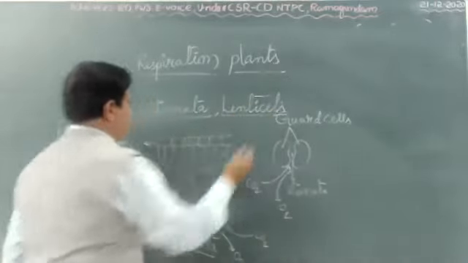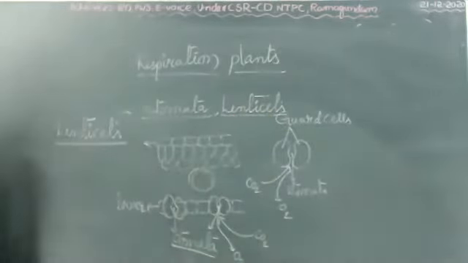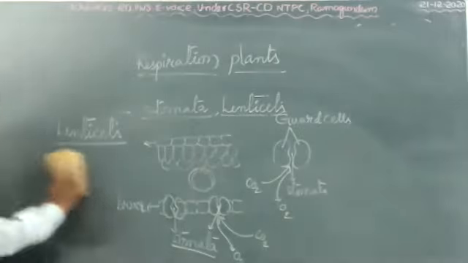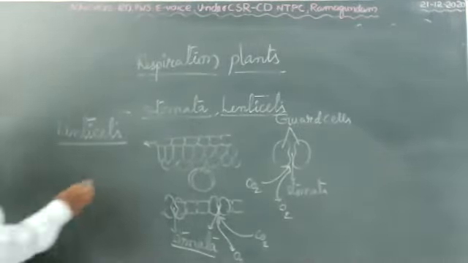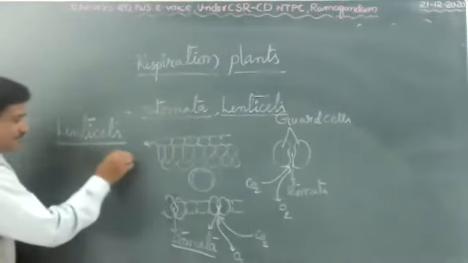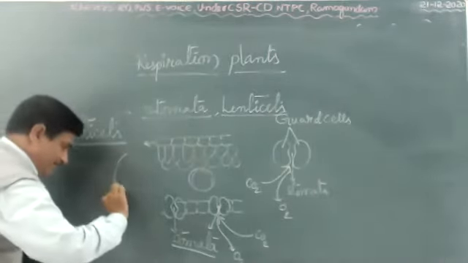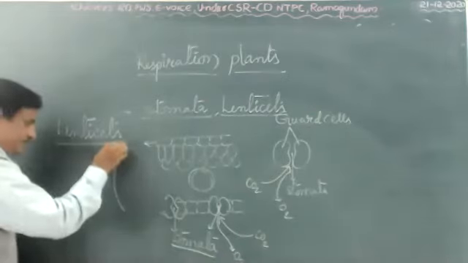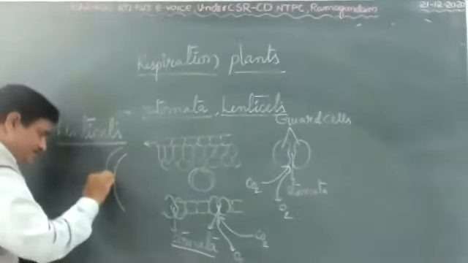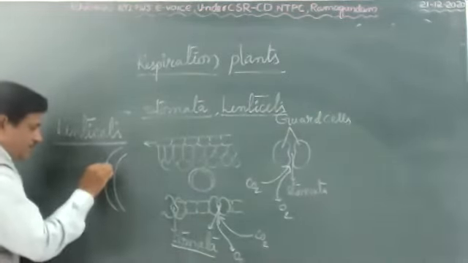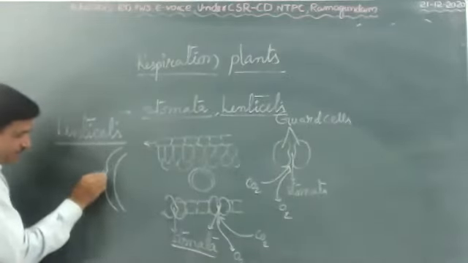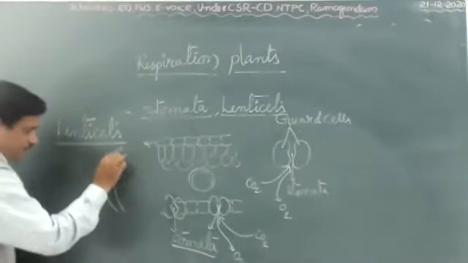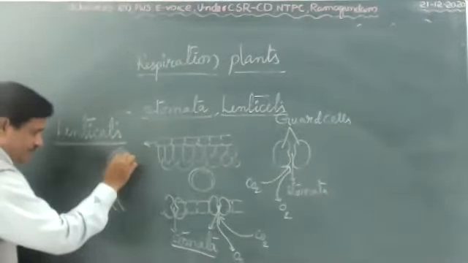Where are lenticels present? I want to explain. Only in some plants, on the stem, for example, on the stem there is a small gap. Here you see a small gap. Okay, this is the stem.